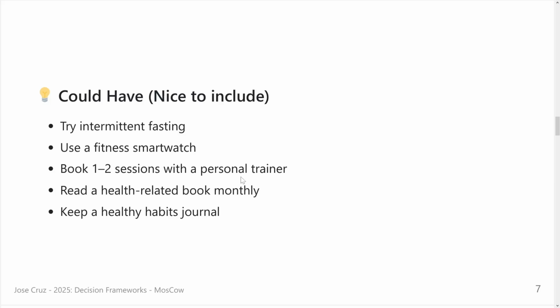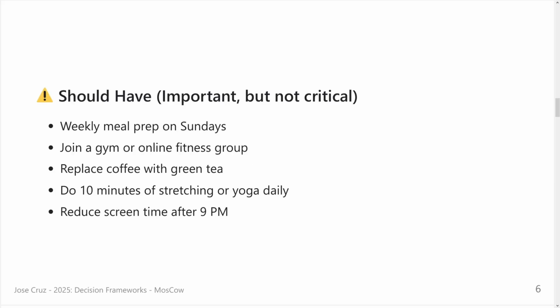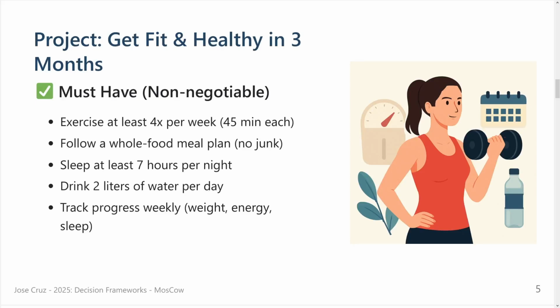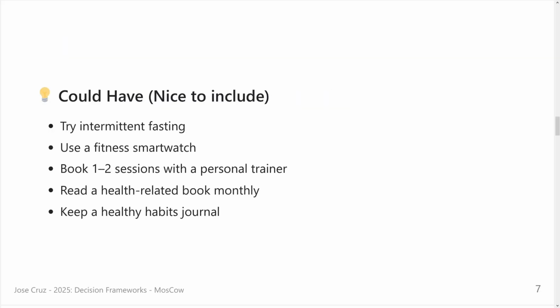Book 1 to 2 sessions with a personal trainer. Again, I don't know. I have to go to a gym. I have to pay for it. Maybe in the 3rd or 4th version of my gym project, I will move this could have to a should have or a must have. Read a health-related book monthly if I have time. But again, this only works after I do this for 1, 2, or 3 weeks or months. Only after that, maybe I will start to look into reading a book, keeping a healthy habit journal, booking 1 to 2 sessions of personal training, because at this time I already know that I'm committed to that. And the same applies to a software project, and I will show you in a moment a software project.